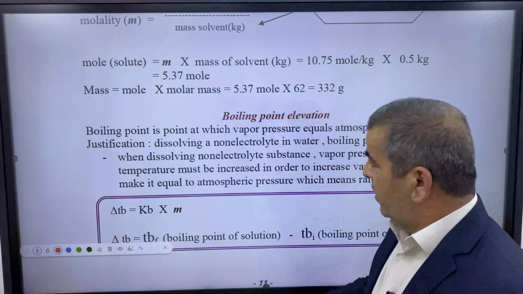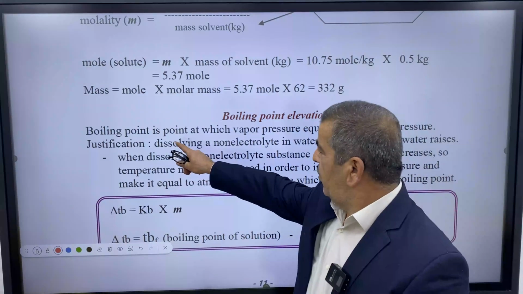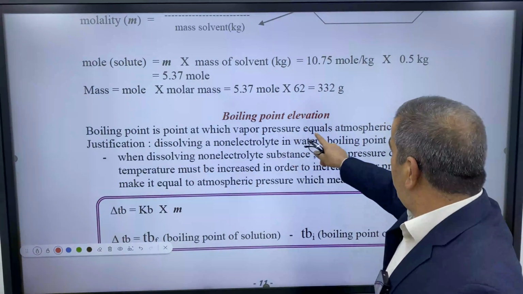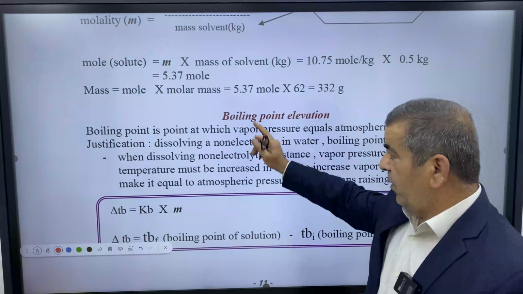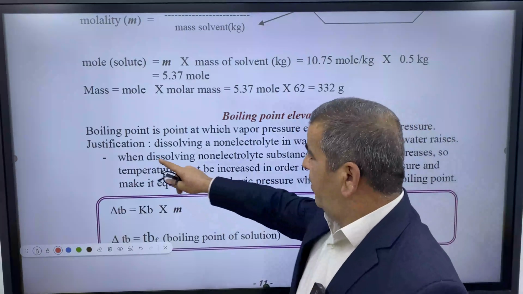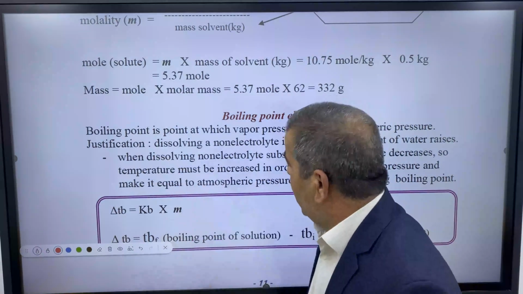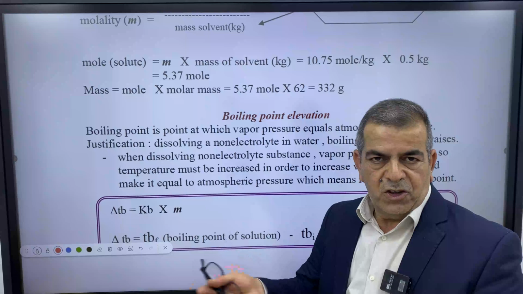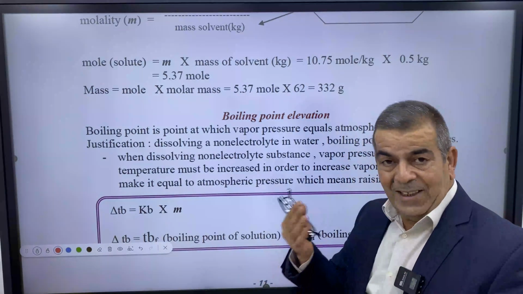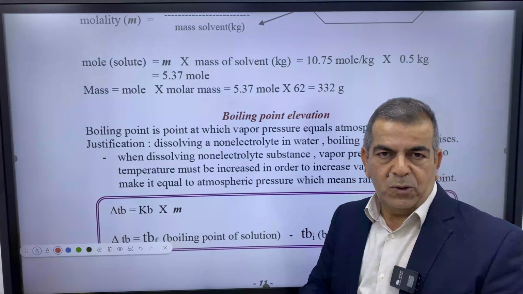Let's see how this happens. Boiling point is the point at which vapor pressure equals atmospheric pressure. So that is the definition of boiling point. We have the justification here for the raising or elevation of boiling point when mixing some solute with the solvent.